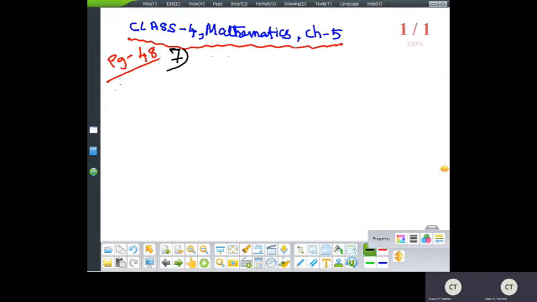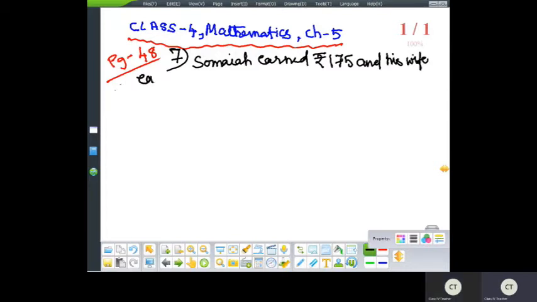Yes? Okay now. Seventh one. What is the next question? Somaya earned 175 rupees, and his wife earned 125 rupees on Monday.